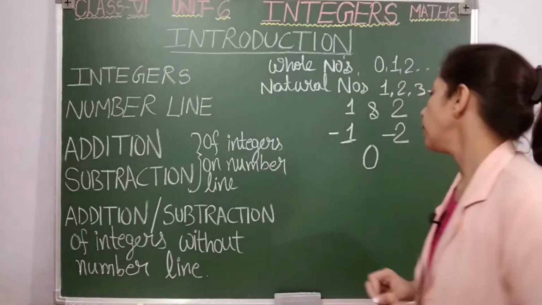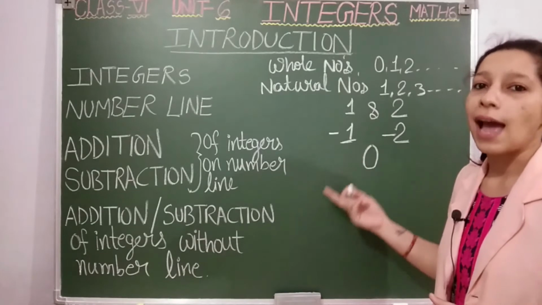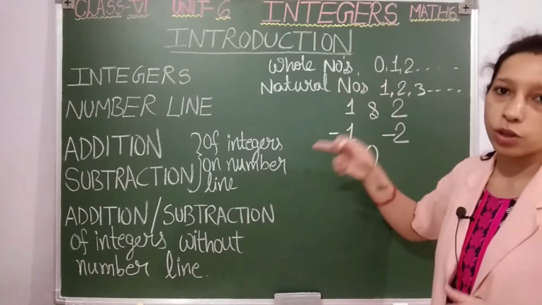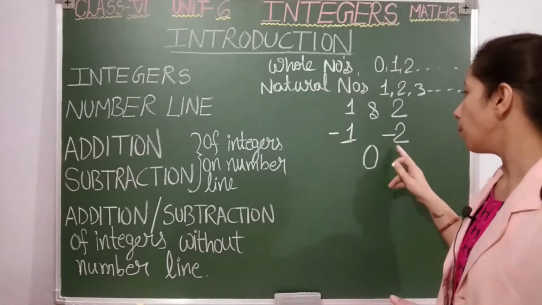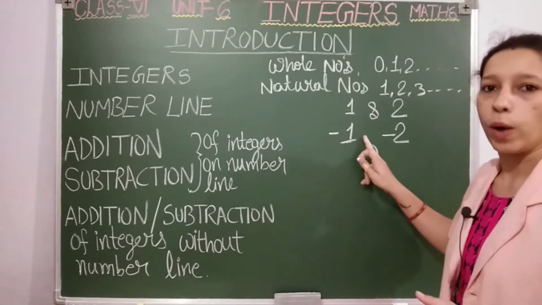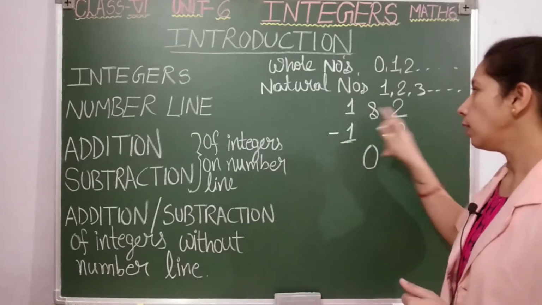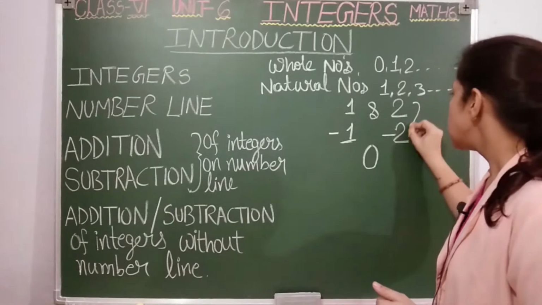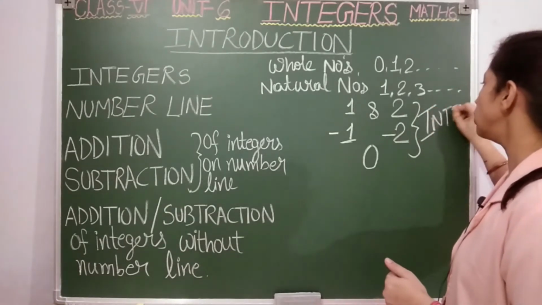And I am writing 0 also. 0 is a whole number as well as an integer. Here 1 and 2 are natural numbers or whole numbers, but they are integers also. How to read this number? I am going to read it as minus 1. It will be read as minus 2. Clear students? 1, 2, minus 1, minus 2 and 0. Students, this type of numbers only form integers.